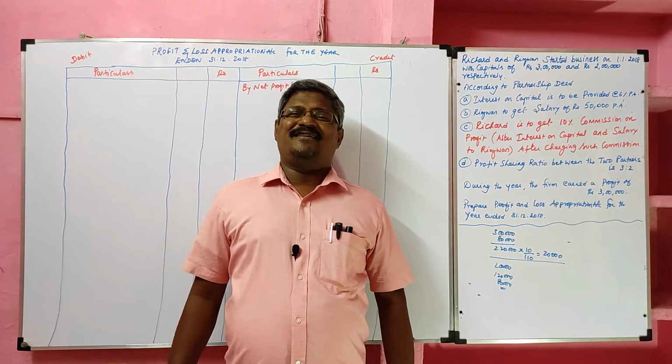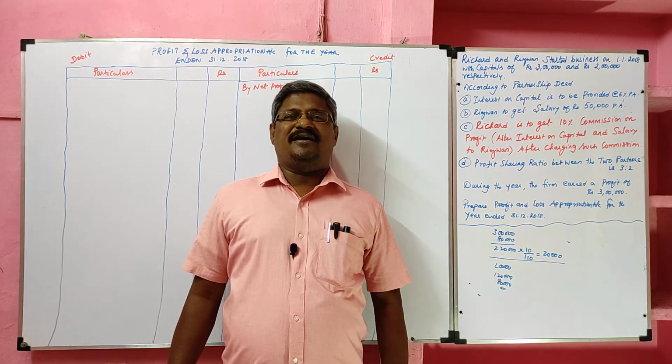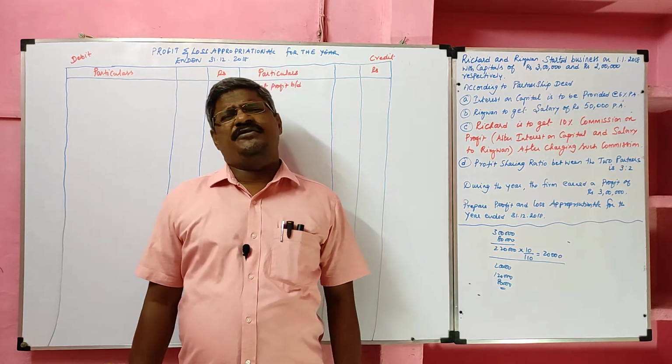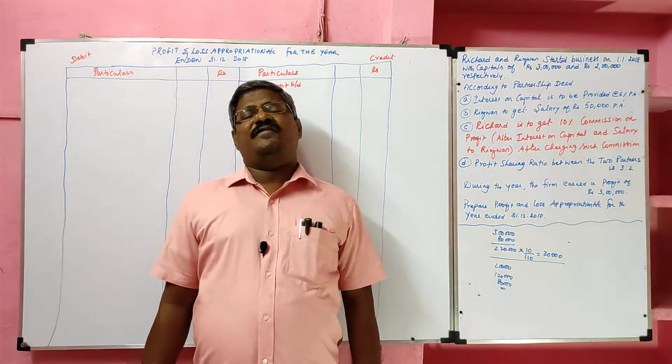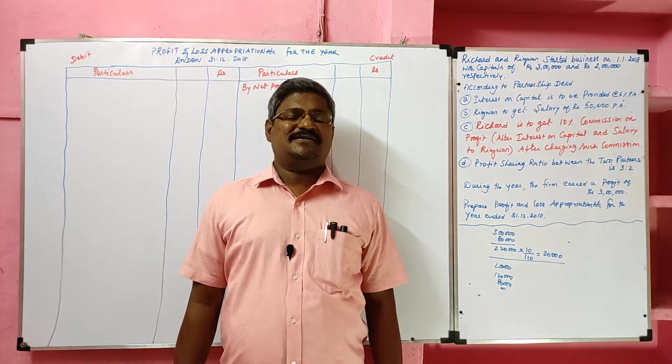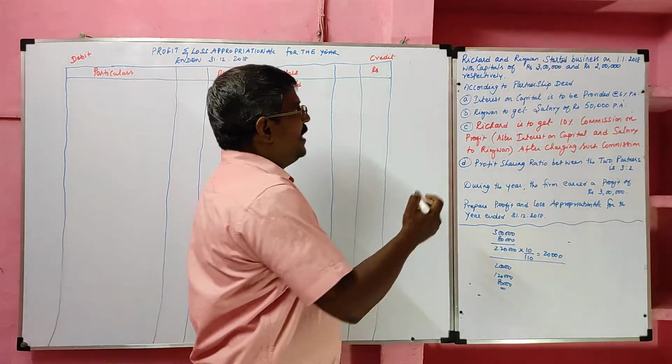Students, today we are going to learn one more problem in relation to the profit and loss appropriation account. In this problem, we are going to learn calculation of commission. When commission is given, we should be careful about that. Yes, look at the problem.